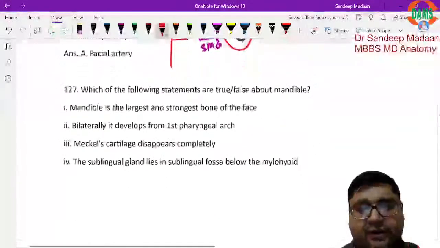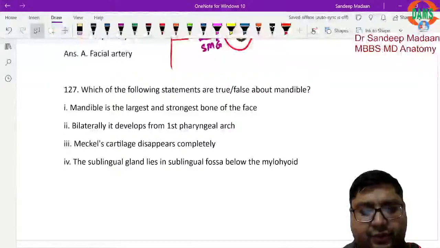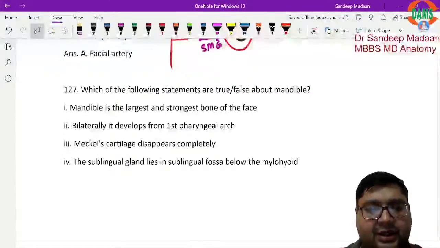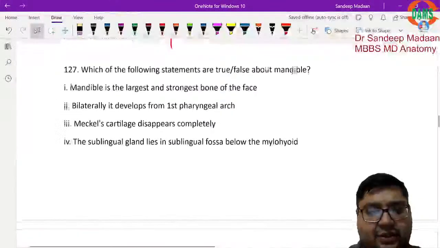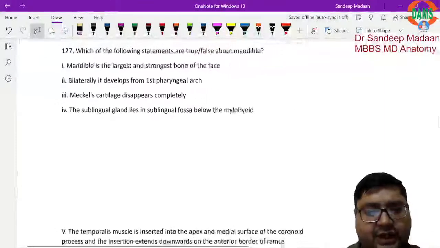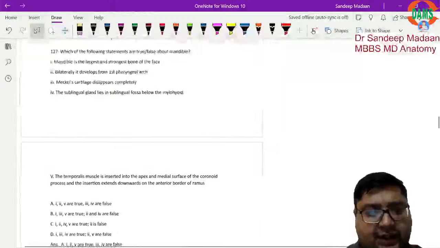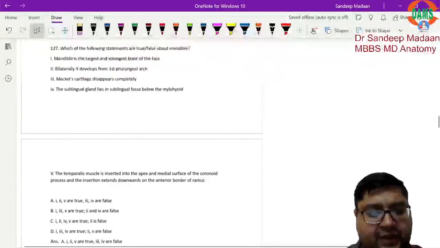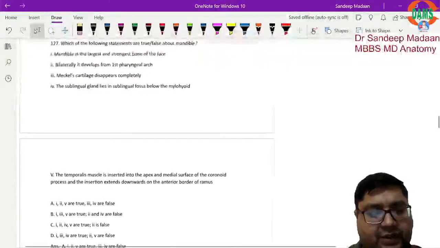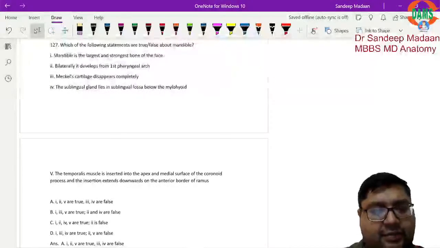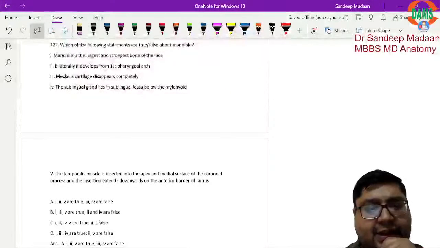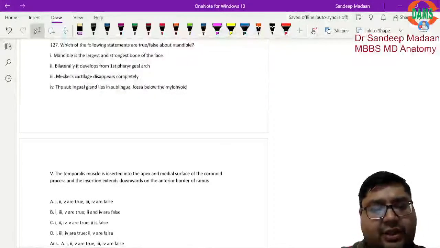Now, which of the following statement is true or false about the mandible? Mandible is the largest and the strongest bone of the face. We have to first see the choices and then we have to correlate what is true and what is false, okay? Mandible is largest and the strongest bone of the face. That is actually a true statement.